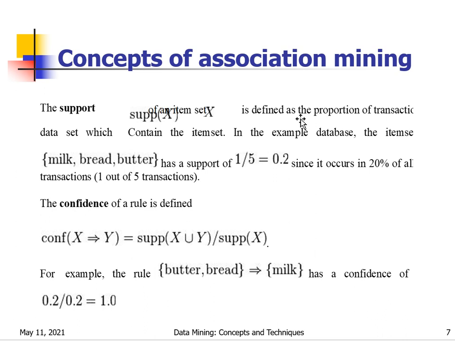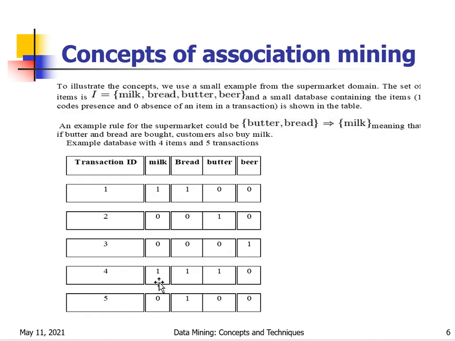Support of X is defined as the proportion of transactions in the data set which contain the item set. In the example database, the item set milk, bread, butter has a support of 1 by 5. In the table, all these items appear together in only one transaction.